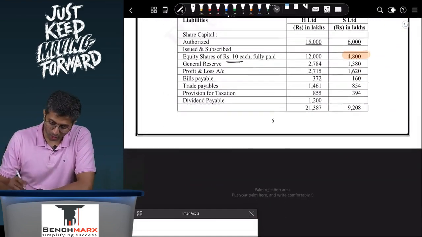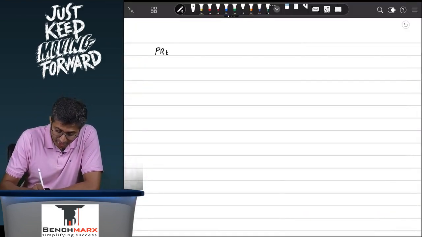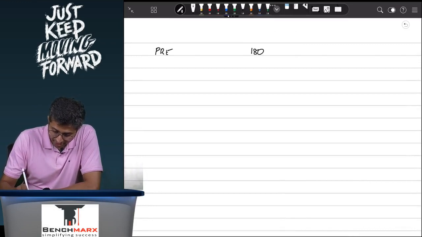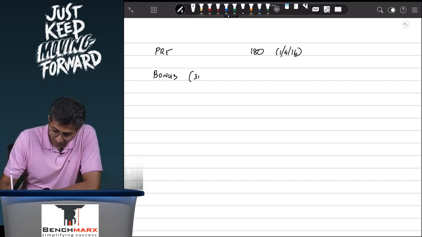Why is it wrong? Because we have acquired the stake of 180 lakhs on 1st of April 2016. Bonus was subsequently given on 1st of January 17.